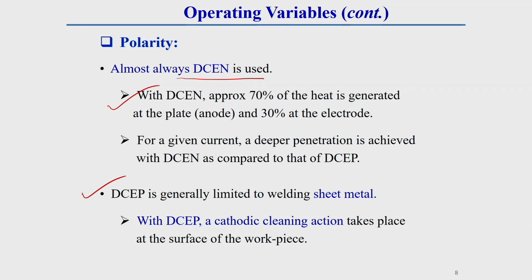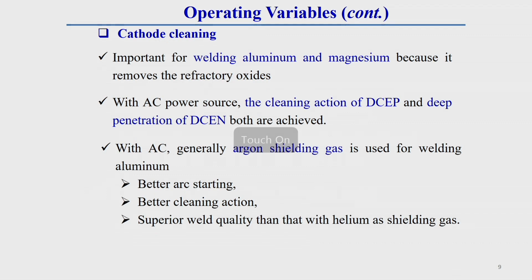Because in case of thinner material we want less heat generated in the workpiece, because if more heat is generated, there is a chance of melt through of the workpiece. To avoid this melt through, DCEP is also used in case of sheet metal for the TIG welding process. But DCEP, what I have told you, is preferable for cathodic cleaning, especially for magnesium and aluminum alloy. This is what I have told you.